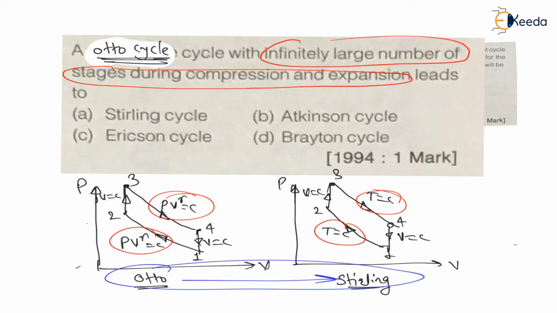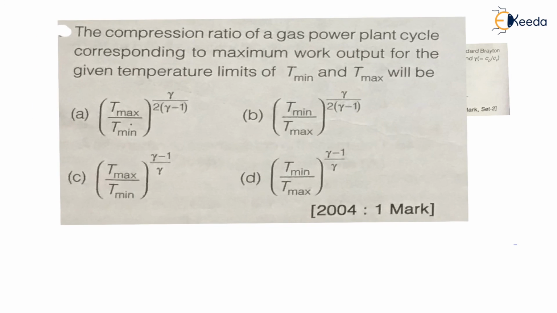But in the question they have mentioned gas turbine cycle, so the gas turbine cycle leads to the Ericsson cycle for an infinite number of stages during compression and expansion, and the Otto cycle leads to the Stirling cycle. One more question is remaining after this question, right?